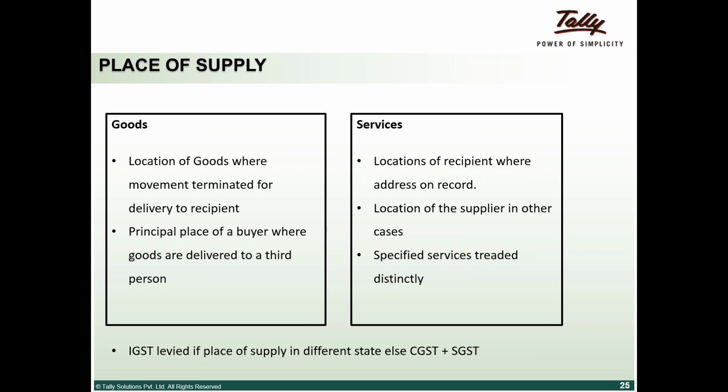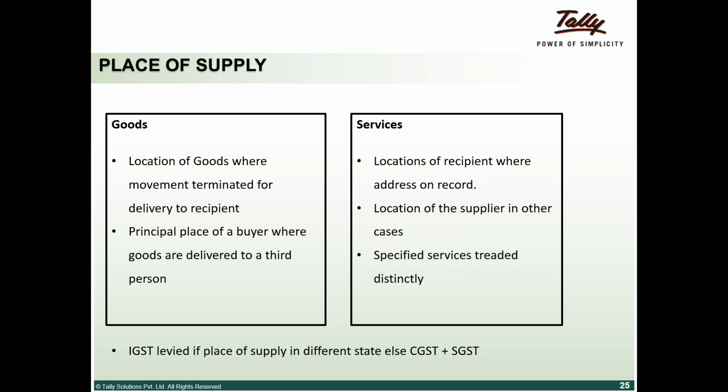The reason is that the material has moved to Tamil Nadu on the instruction of Hindustan Lever. So the SSI unit will raise a tax invoice to Hindustan Lever, stating that SGST and CGST are applicable in this transaction, because the transaction is presumed to have taken place inside the state. Okay, these are the two concepts as far as goods are concerned.